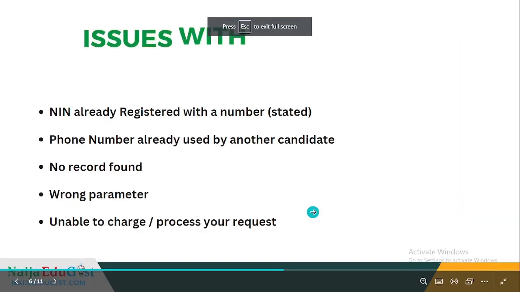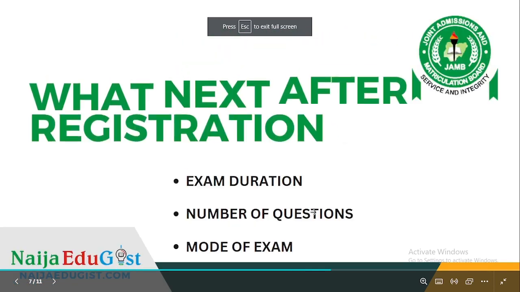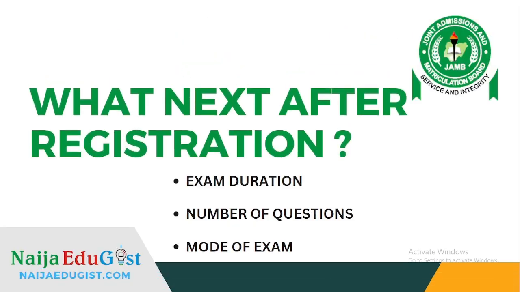Then next, after generating the profile code, what next? You just have to visit the CBT center, get the e-pin, and do your registration. So what next after doing your registration? You just have to start preparing for the exam, right?